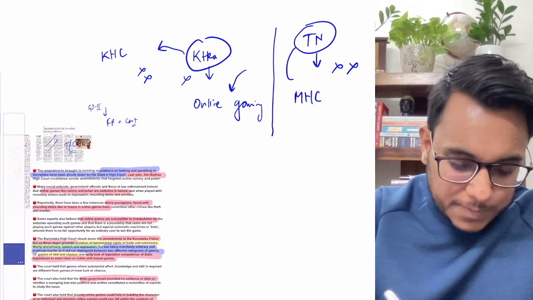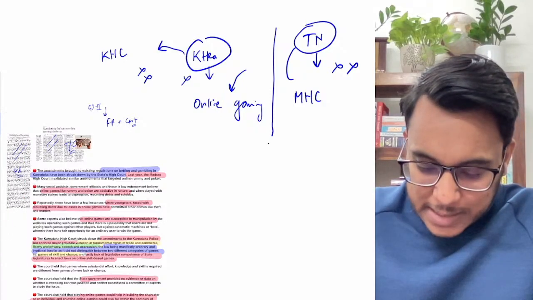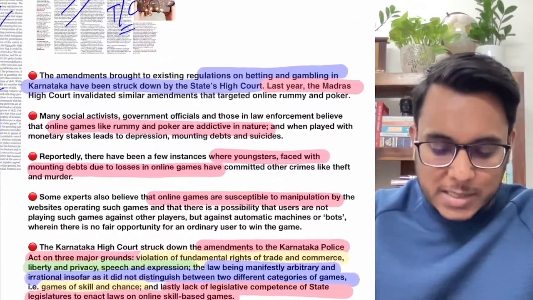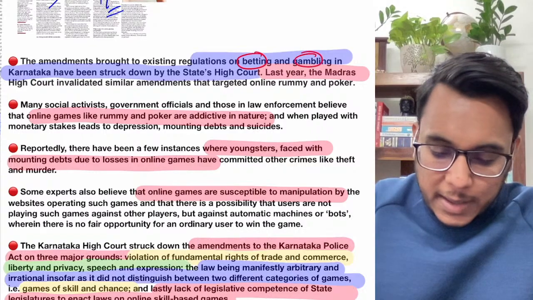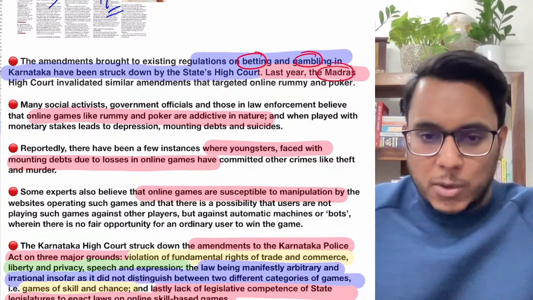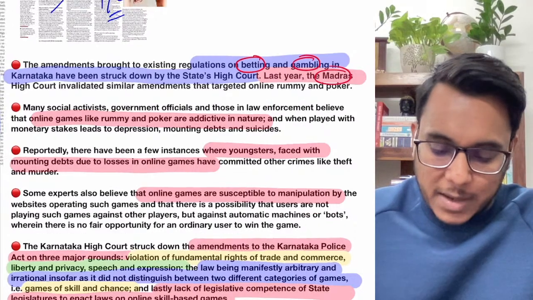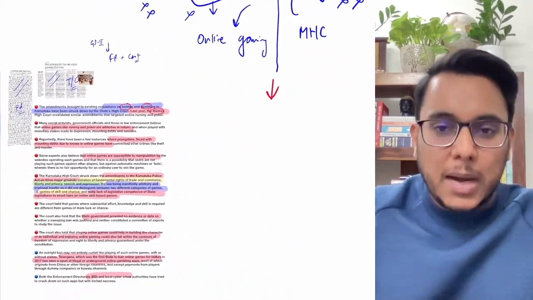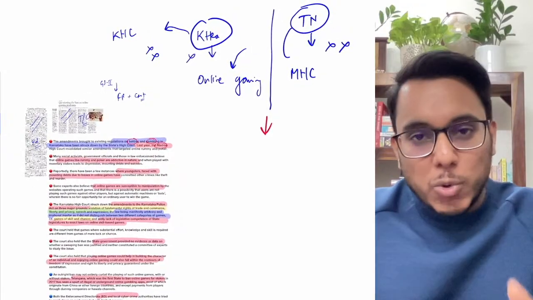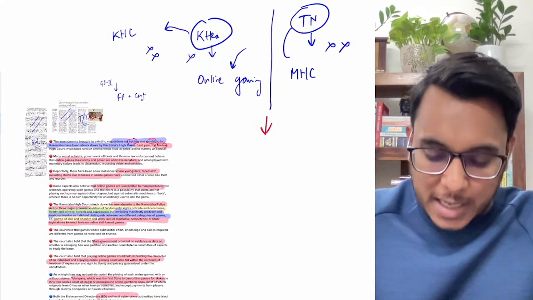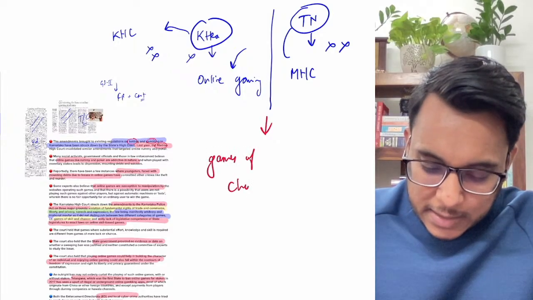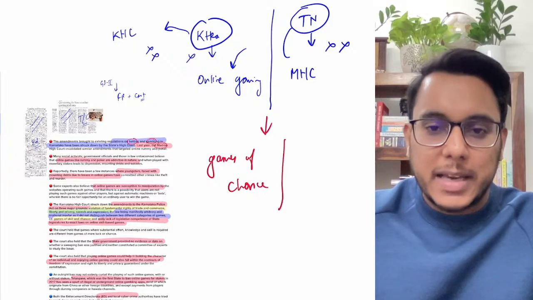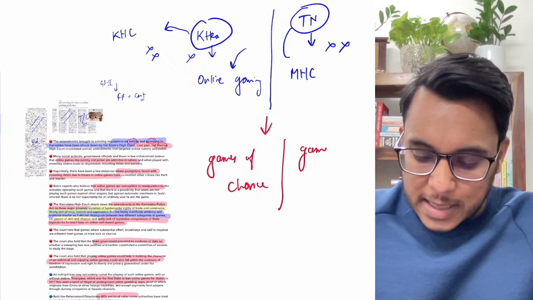See, first of all guys, when we talk about the recent issue, what had happened, you can see here that the regulation on betting and gambling was brought into Karnataka. Last year the same thing happened in Tamil Nadu. Now first of all, when we talk about betting and gambling, you need to understand two terminologies: games of chance and games of skill. Is it clear? Games of chance and games of skill.